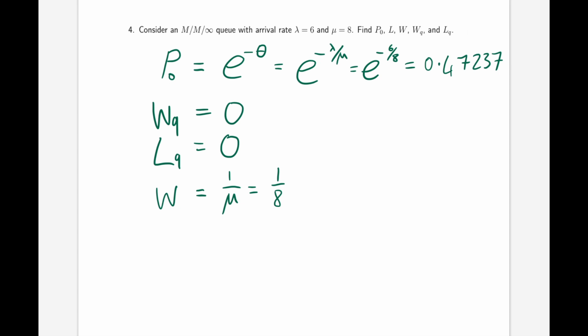And finally, L, the expected number of customers in the system. Well, from Little's law, we know that that is equal to lambda W. Remember, Little's law works for all work-conserving queues. It doesn't matter how many servers there are. So L is equal to lambda W, and these are two things we have. That is equal to 6 times an eighth, which is equal to 3 over 4, 3/4 of a customer in the system on average.